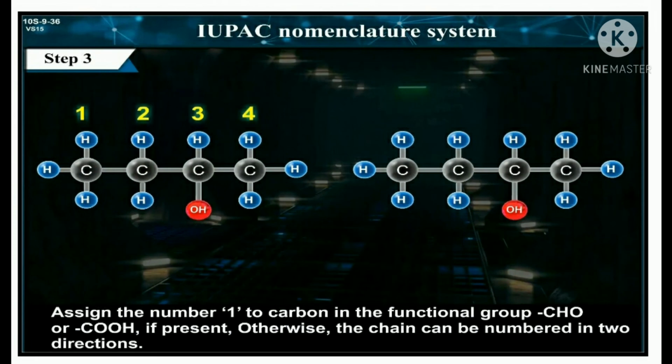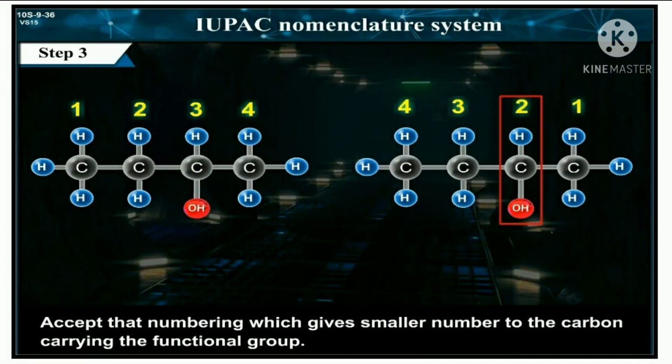Assign the number 1 to the carbon in the functional group CHO or COOH if present. Otherwise the chain can be numbered in two directions, except that numbering which gives the smaller number to the carbon carrying the functional group is chosen.